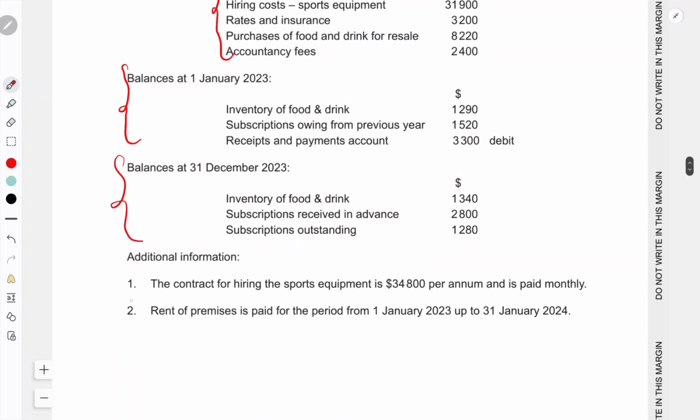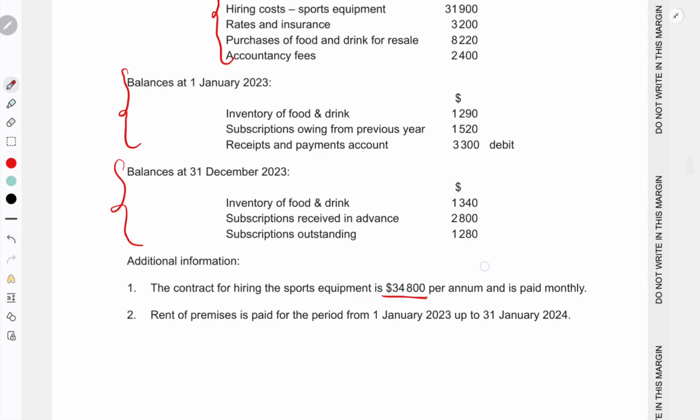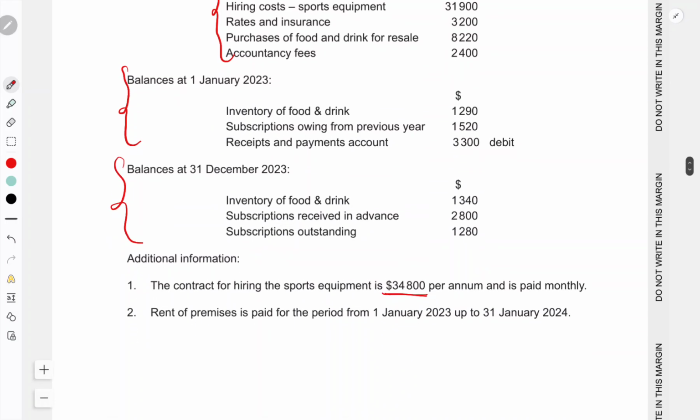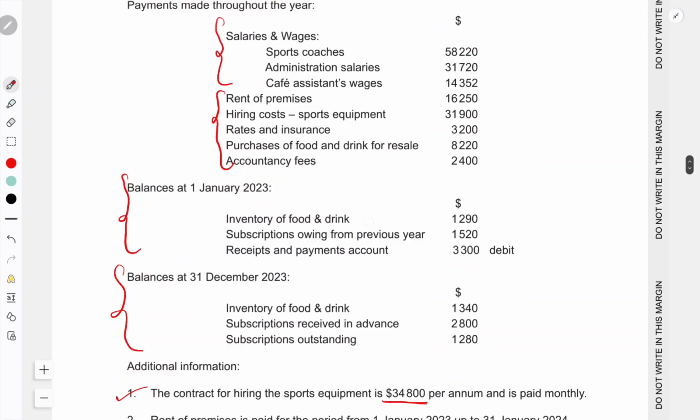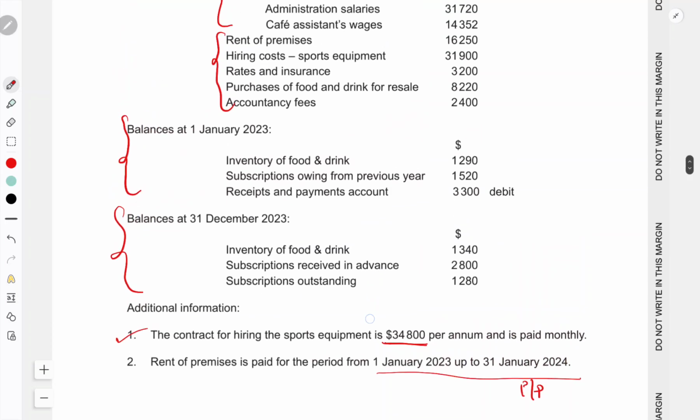Apart from that, there is additional information. The contract for hiring the sports equipment is 34,800 per annum, paid monthly, right? So that is also given, and rent of the premises is paid for the period from 1st January 2023 to 31st January 2024. So there is a prepayment here for 1 month. That also should be considered while preparing the income statements, right?